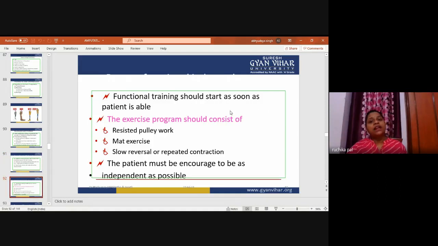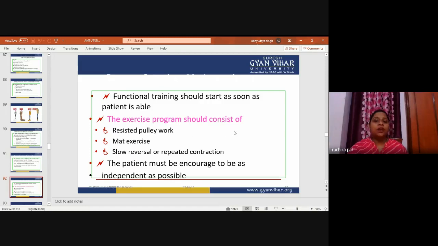Functional training should start as soon as the patient is able, according to the physical condition, the mental condition, and the family support. Sometimes the patient is physically fit, but mentally he is not coping with the amputation process. We will try to start functional training as soon as possible, in the hospital stage or the rehabilitation stage of the patient.